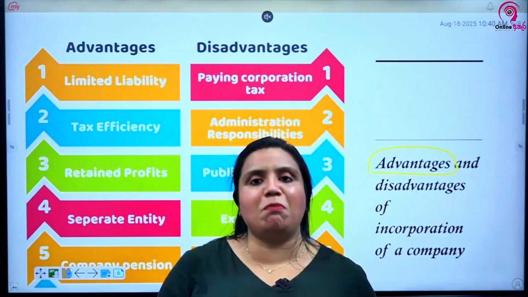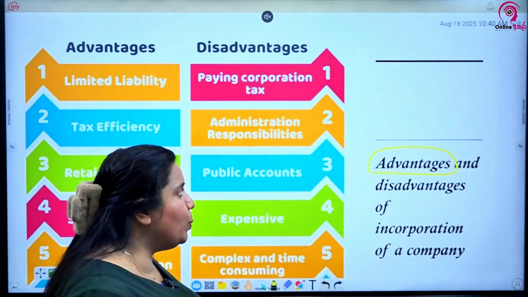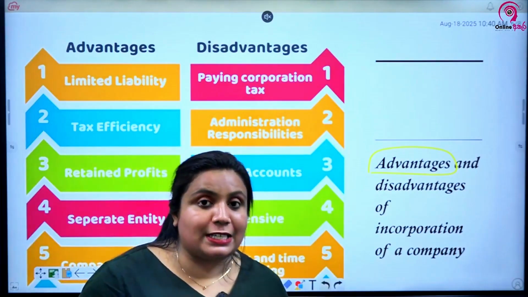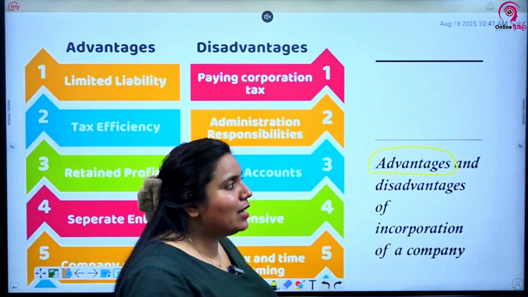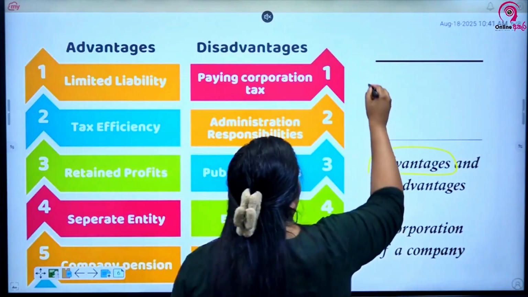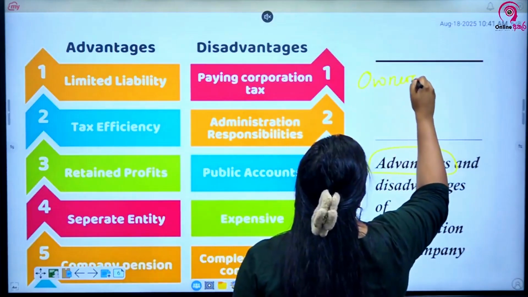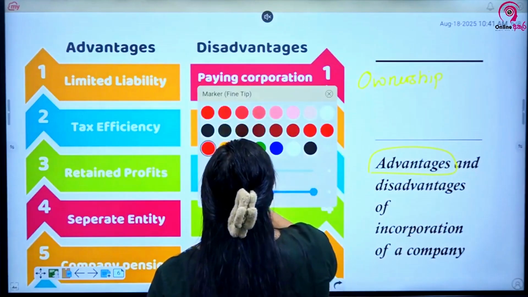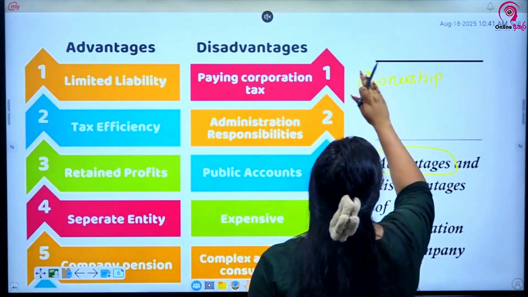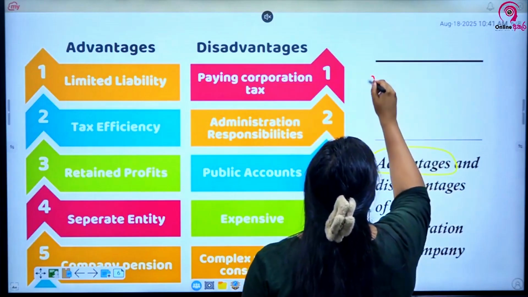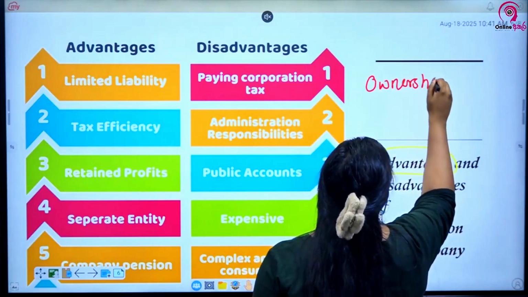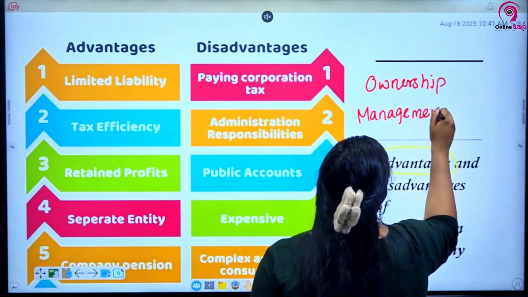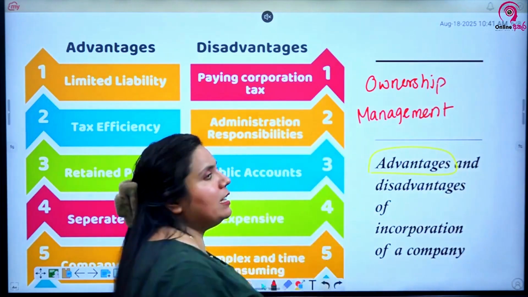And separate management, that's an important point. Usually when you take all the other business organizations, that is sole proprietorships and general partnerships, there are two aspects to a business: ownership and management.